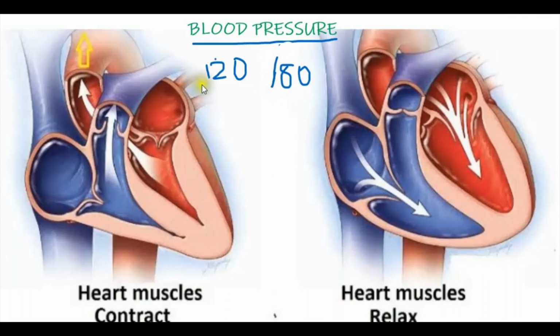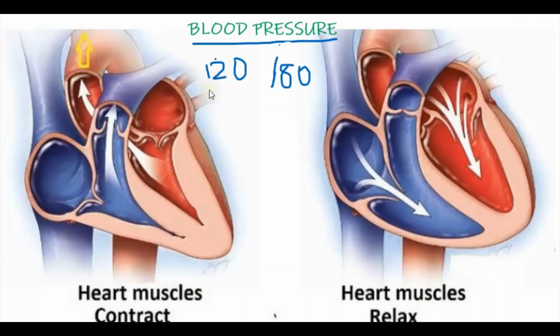If the level is high, more than 120, 130, 140, that is known as high BP. And if the level is very low, below 80, that is known as low BP. So more than 120, 140, 150 is known as hypertension, or high blood pressure. Below 80 is known as low blood pressure. This high BP leads to heart problems as well as stroke or heart attack. So how can we reduce the high BP?